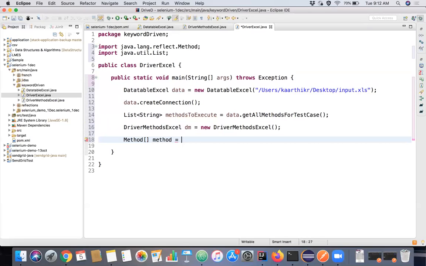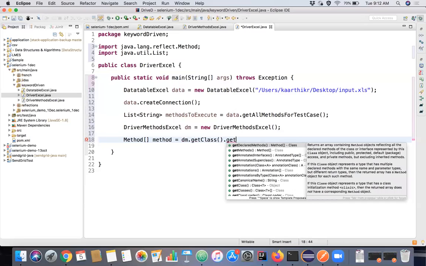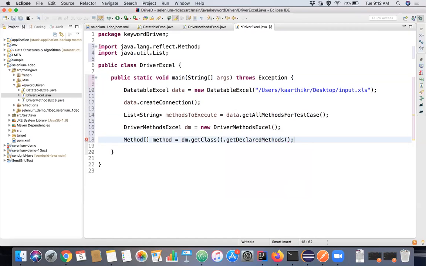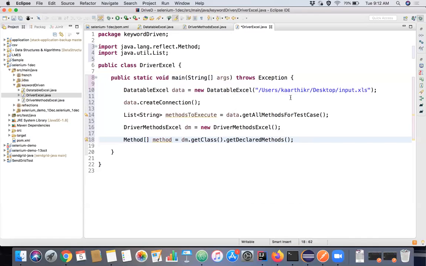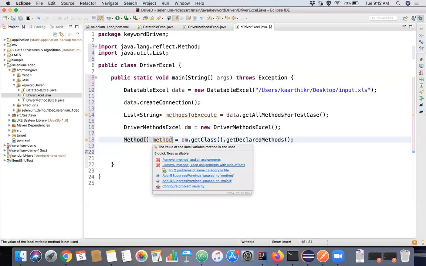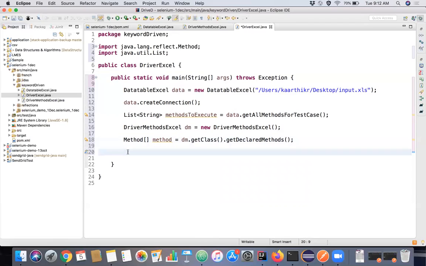Method array is equal to the object we initialized, dot get class to get its property at runtime, dot get declared methods, right? Now this method array will store all the declared methods available in our driver methods Excel class. Launch browser is available, input selection is available, right? So now all the methods will be in this method array itself.